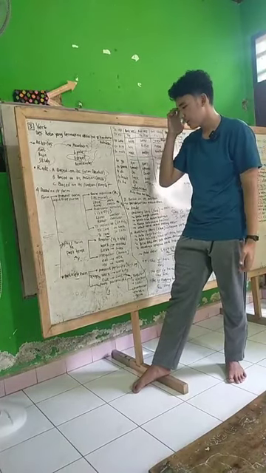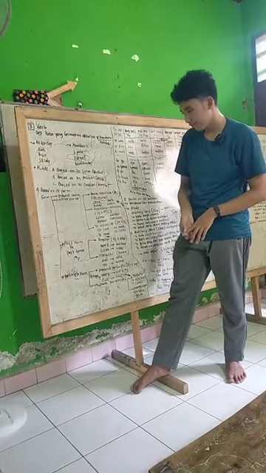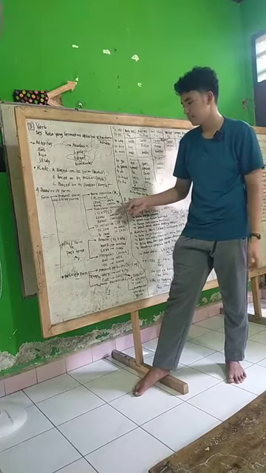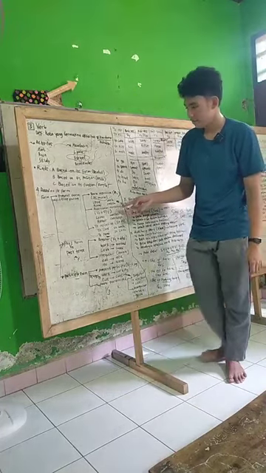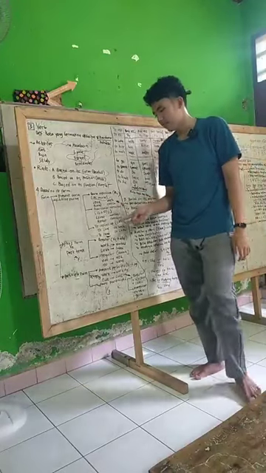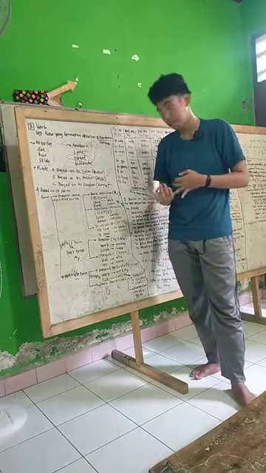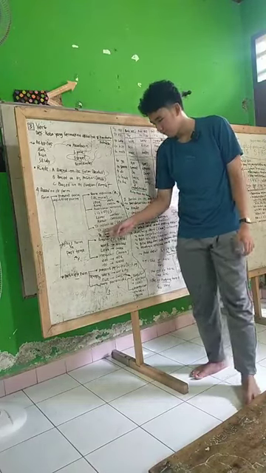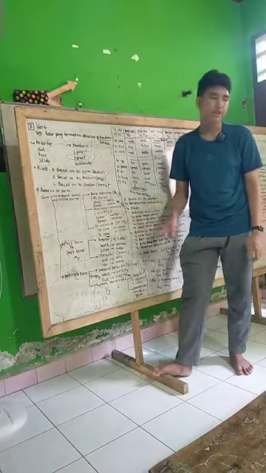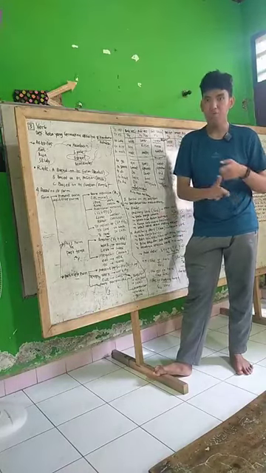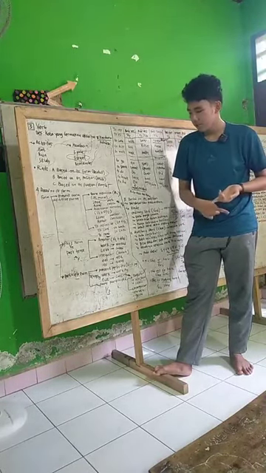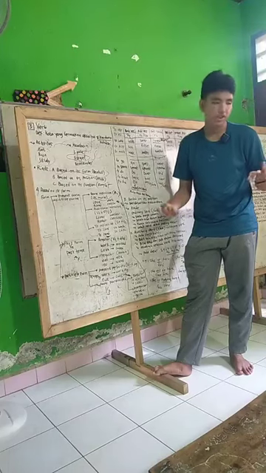The additional infinitive is plus S/ES, which means this is the tense of simple present, like loves, runs, washes, and others. For to infinitive, like the name, to plus verb 1, like to wash, to study, to catch, and others.